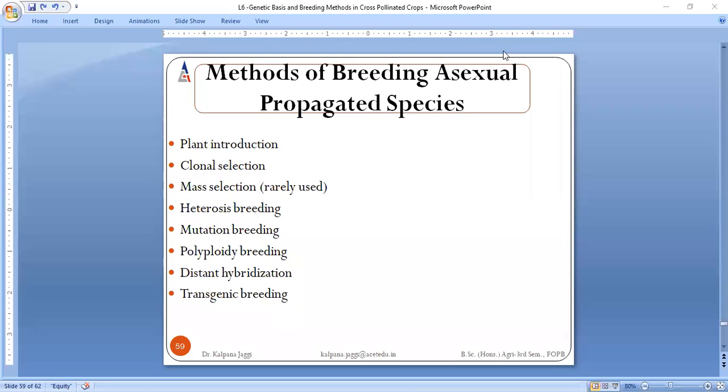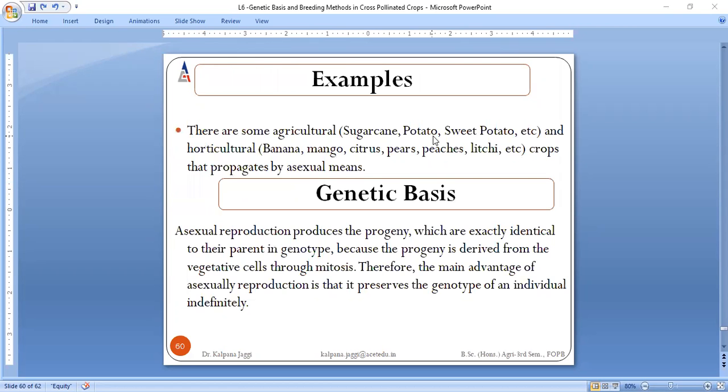See students, if you observe very carefully, this is the mass selection that we discussed in self pollinated crops, right? And another one we have discussed today can be added here, because it is going to be the sum of two methodologies. These are all the examples.